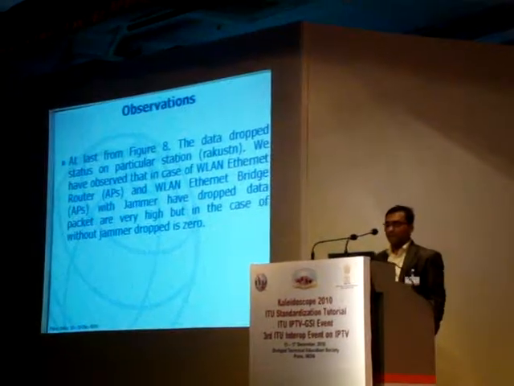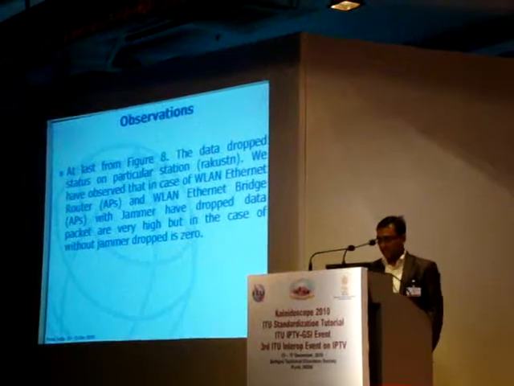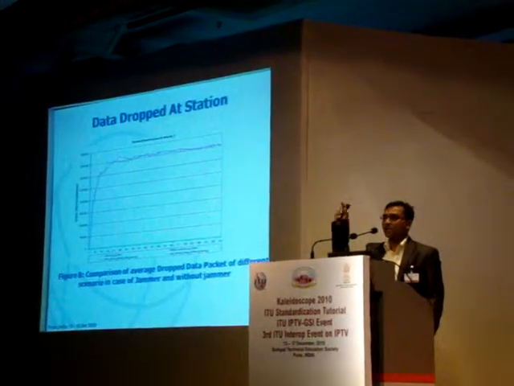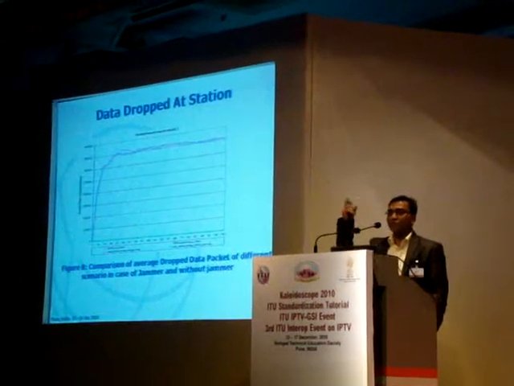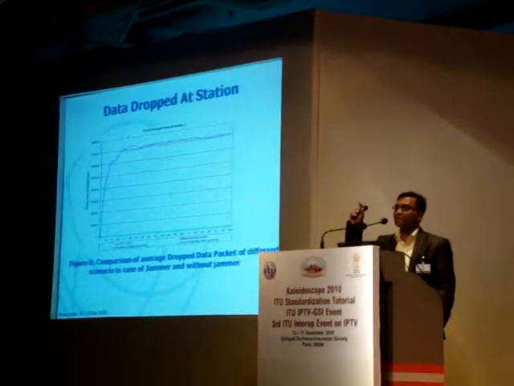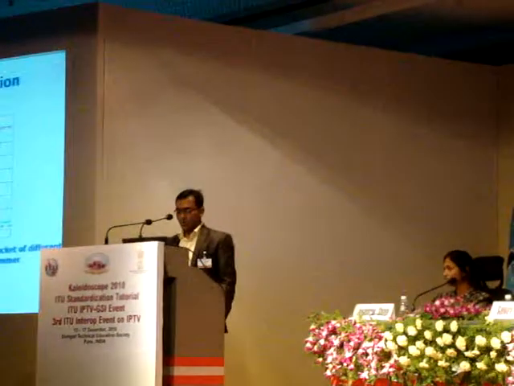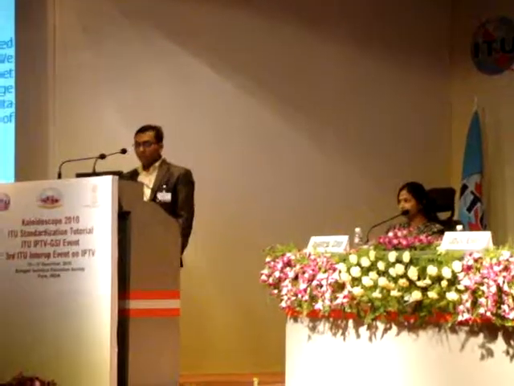In the last figure, the data drop is for a particular station. Basically, this is the data drop. I chose one particular station, not the whole environment, since the environment is shown by the load. Now for the particular station, is there an effect through the jammers or not? We have observed that in the case of the WLAN Ethernet router and the WLAN Ethernet bridge with the jammer, dropped data packets are very high. But in the case of without jammer, drop is not there.